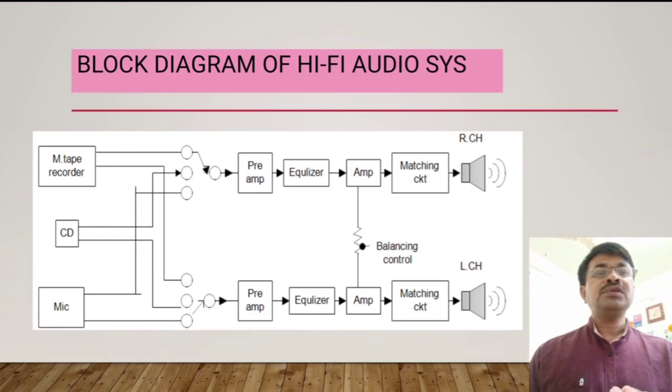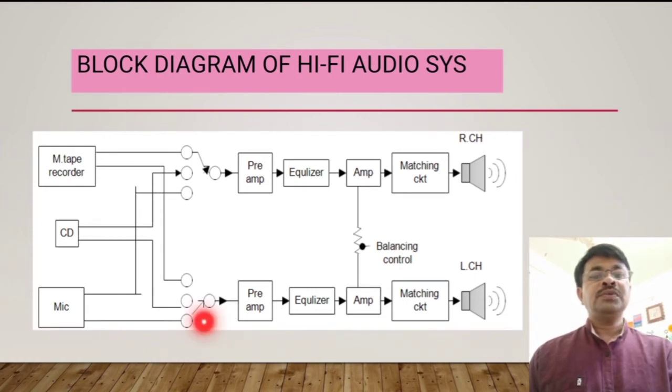The input side requires a playback signal processing unit, which will be the magnetic tape recorder, CD player, DVD player or FM radio, or if none of these are present, then we can use a microphone. This is the switching unit. It can be used to switch the microphone connection, the DVD player connection or the CD player connection.